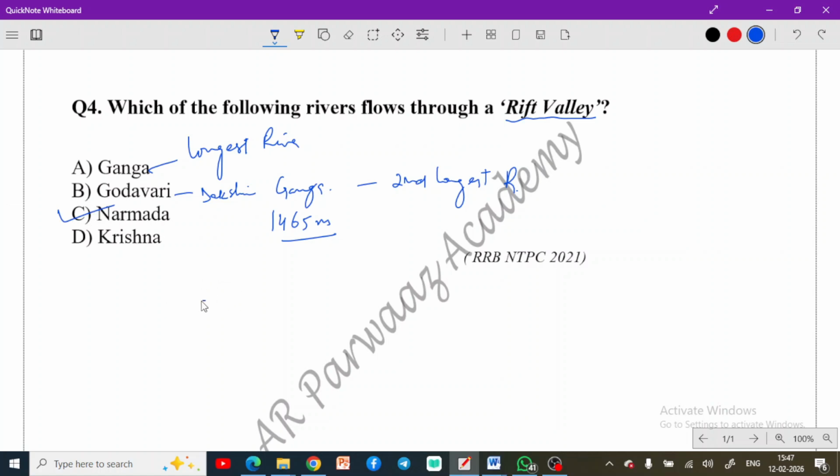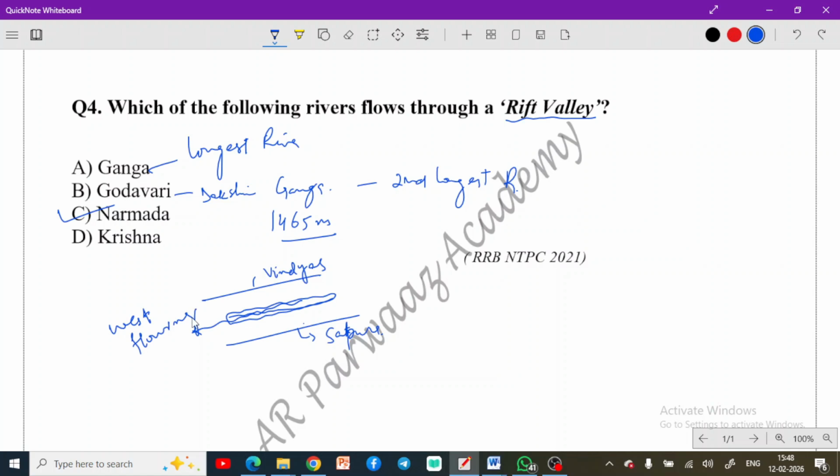Okay, here two separate ranges in the north as well as in the south. In north there is Vindhyas, you know that mountain range it is, and Satpura is the other mountain range, and these two mountain ranges form the Rift Valley here, which is known as the Rift Valley, and here Narmada flows through this Rift Valley, and you all know that Narmada is a west flowing river.